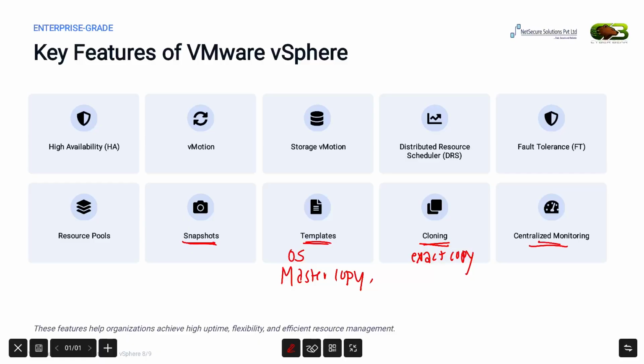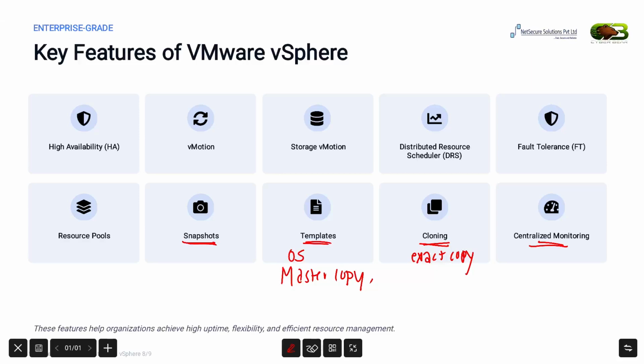Then we have centralized monitoring. Using VMware tools like vCenter Server, administrators can monitor the health, performance, resource usage, and overall status of the complete virtual infrastructure from a single dashboard.